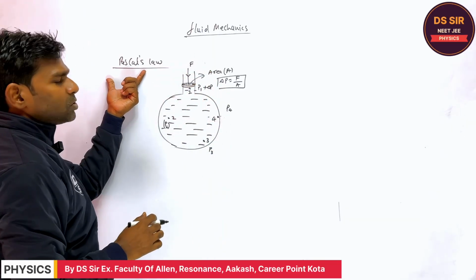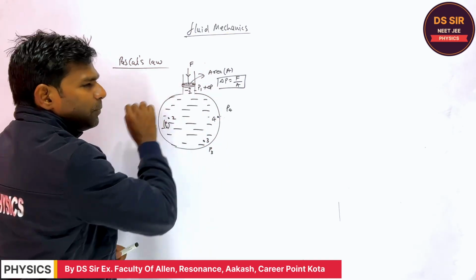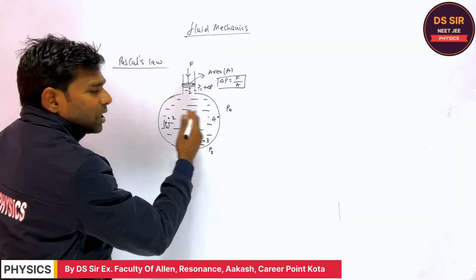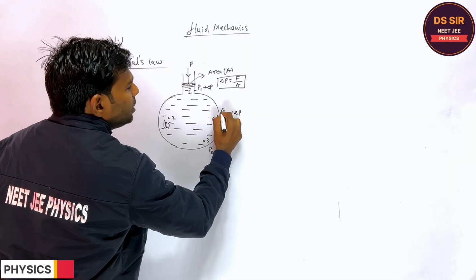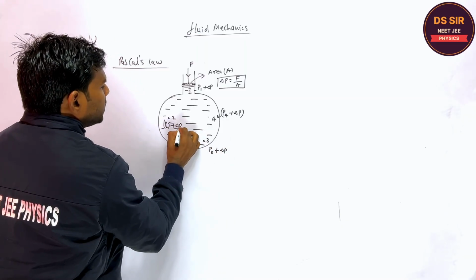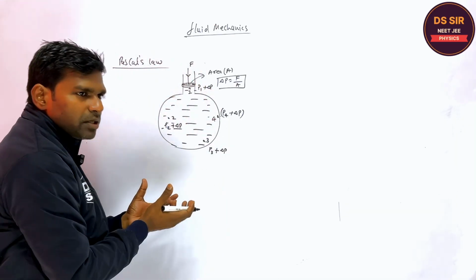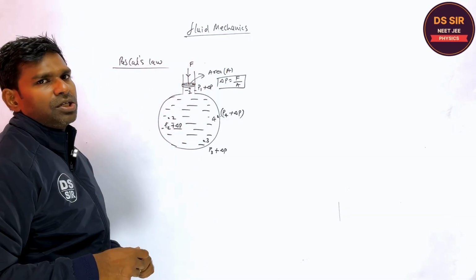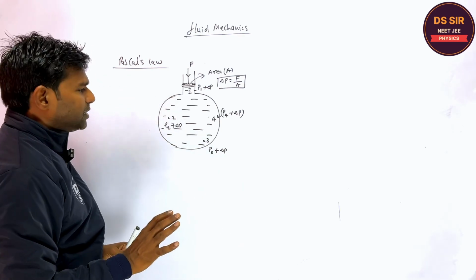So according to Pascal's law, when the fluid is enclosed, if at any point the pressure is changed by some amount, the pressure change will be transmitted to every point. Initially it was the pressure P4. Now the change in the pressure is the same. It becomes P2 plus delta P. Is it clear or not? So according to Pascal's law, in an enclosed fluid, if the pressure at any point is changed, that change is transmitted to every point without diminishing magnitude. Is it clear or not?